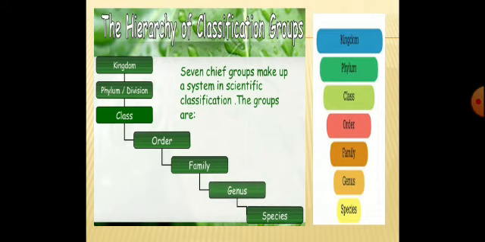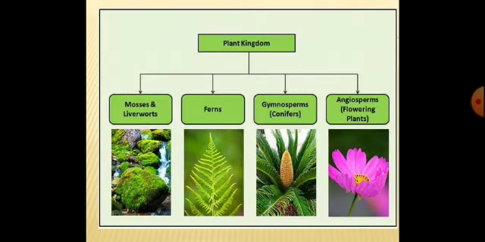Now my question is, when did the classification begin? That is my question. When the man understood that many of the plants are useful for his day-to-day life, so he went for the classification.